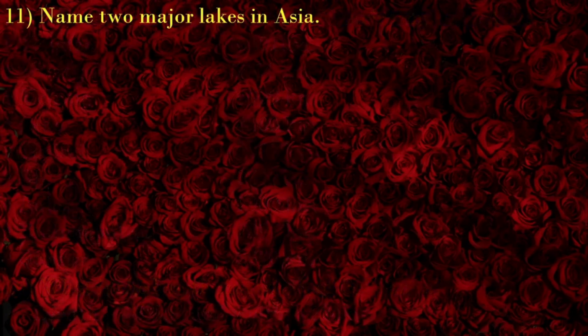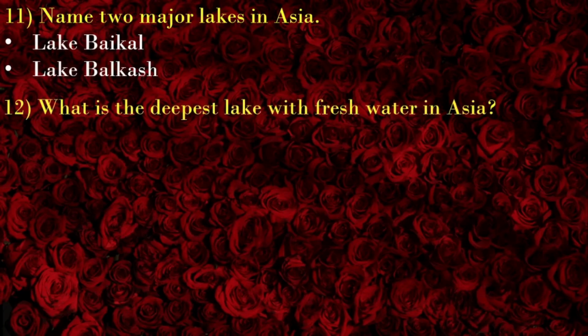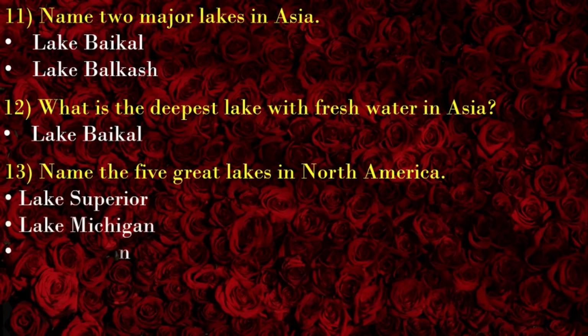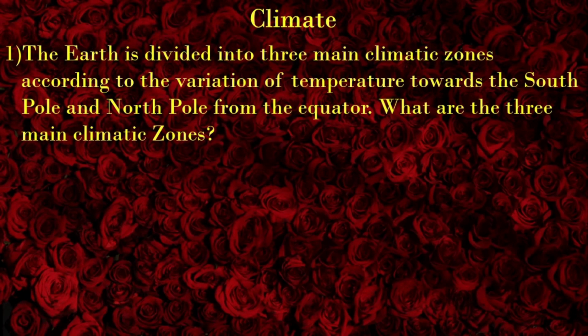Name two major lakes in Asia. Lake Baikal, Lake Balkhash. What is the deepest lake with fresh water in Asia? Lake Baikal. Name the five Great Lakes in North America. Lake Superior, Lake Michigan, Lake Huron, Lake Erie, Lake Ontario. Climate. The Earth is divided into three main climatic zones according to the variation of temperature towards the South Pole and North Pole from the equator.